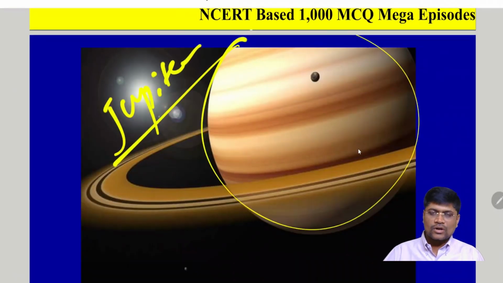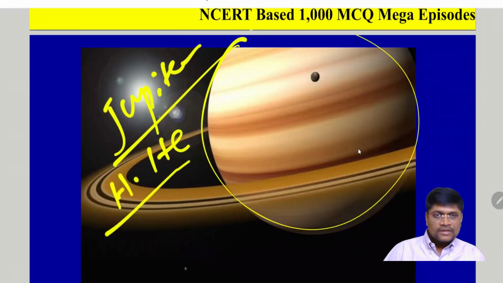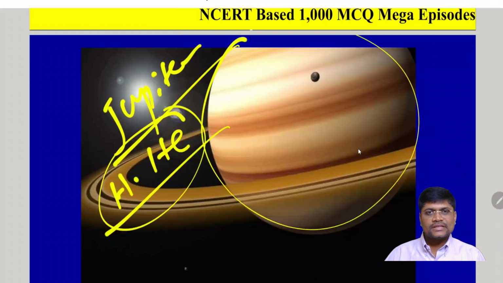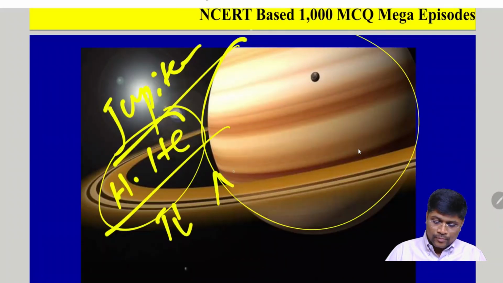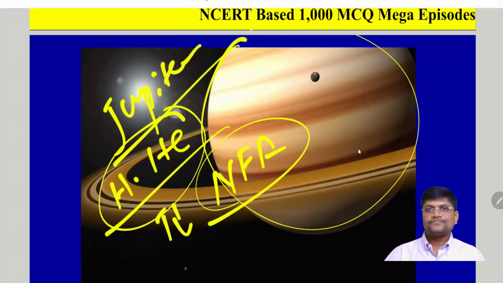We know that it has a good number of satellites also. Its internal composition is almost equal to stars, hydrogen and helium. So, though it was supposed to become a star because it has the same chemical composition as stars, its internal temperature is not sufficient to support the nuclear fusion reaction. To call it a star, it should be self-illuminating. It should have its own light.